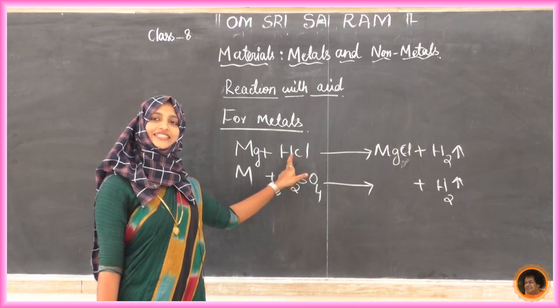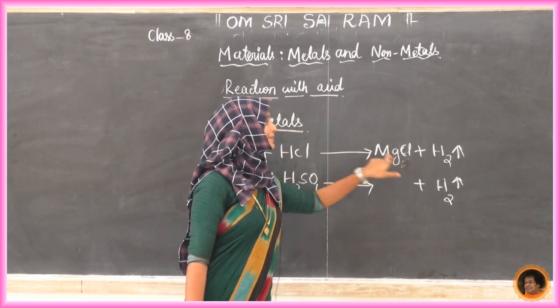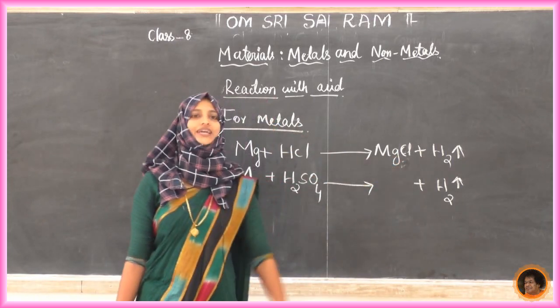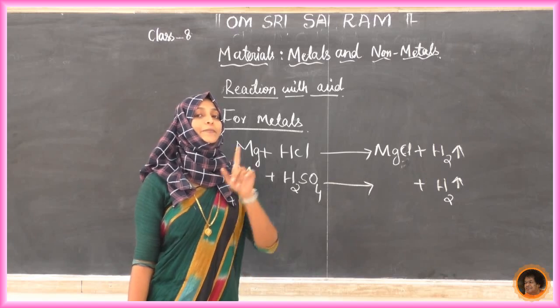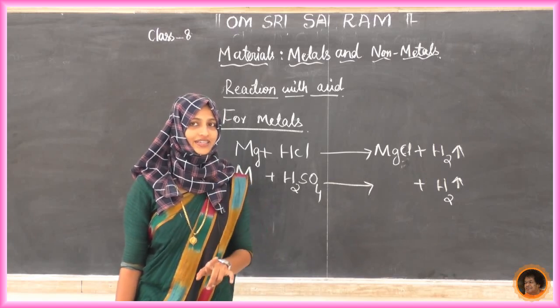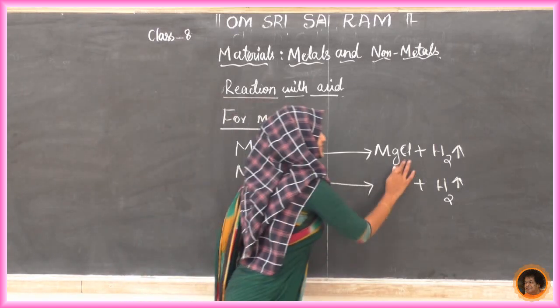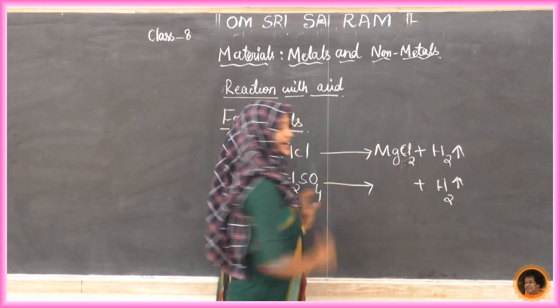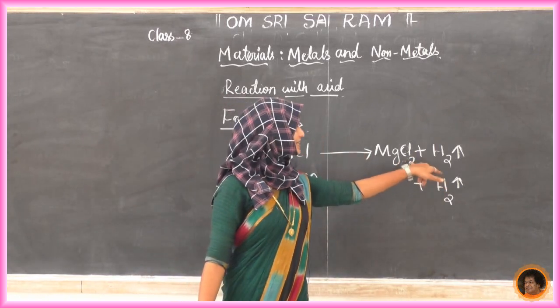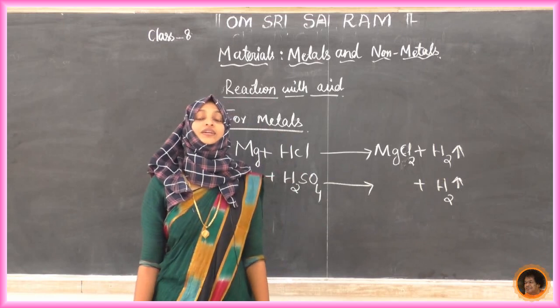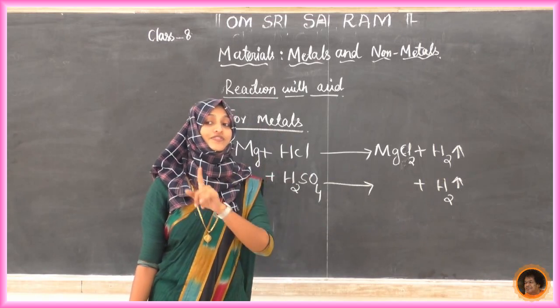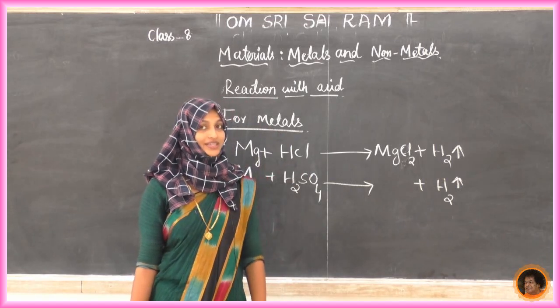Magnesium reacts with HCl and it is giving MgCl2. Not here, I have written it the wrong way around actually. MgCl2, okay, what is it? That is a salt of the respective metal.